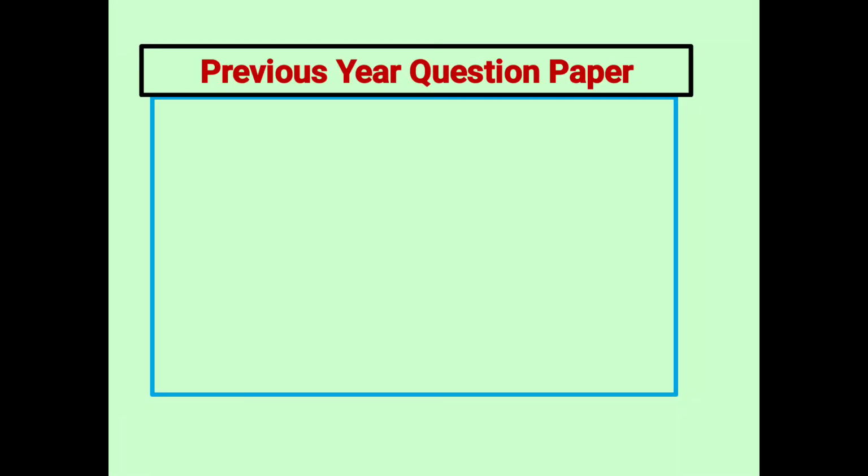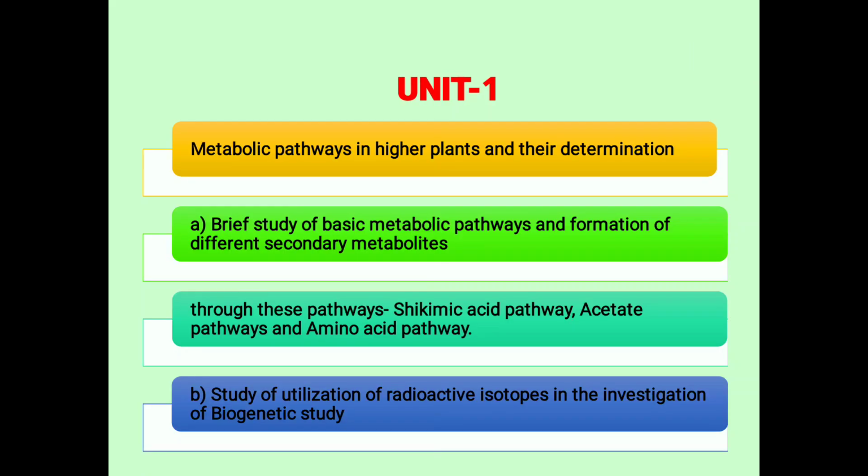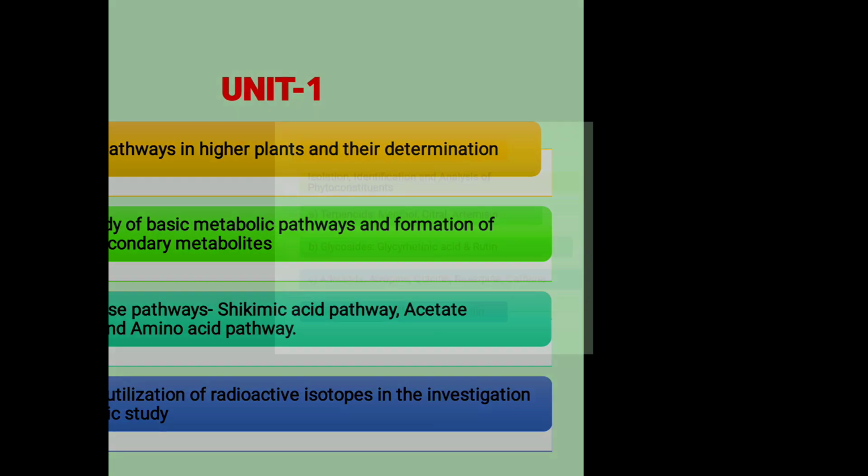So in this lecture, you have to remember these points. From the GPAT point of view or any competitive examination, questions will highlight the shikimic acid pathway, the acetate pathway, and others.